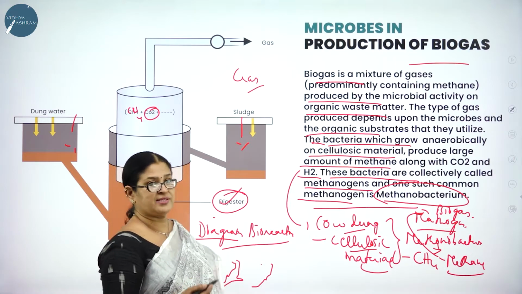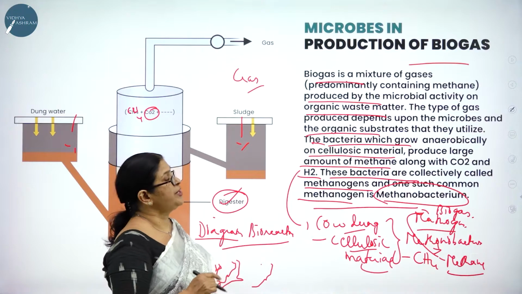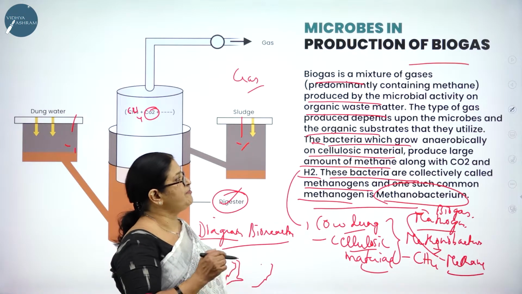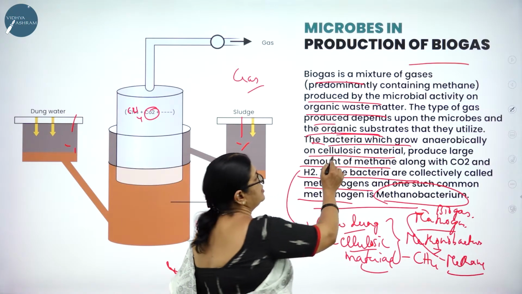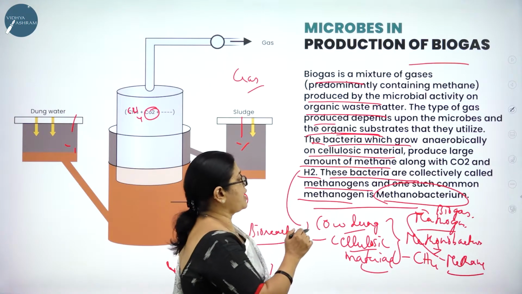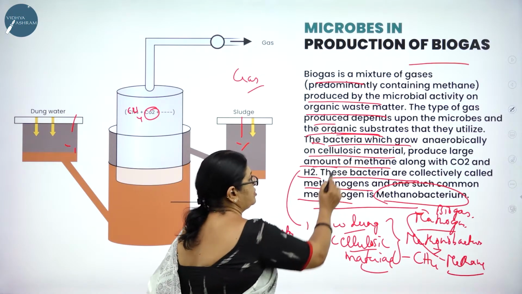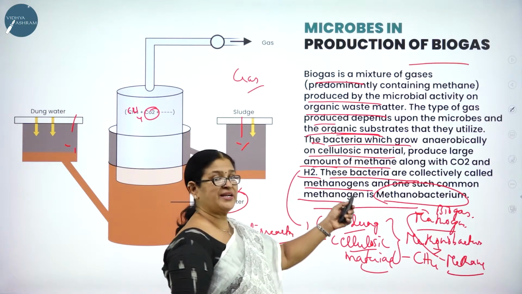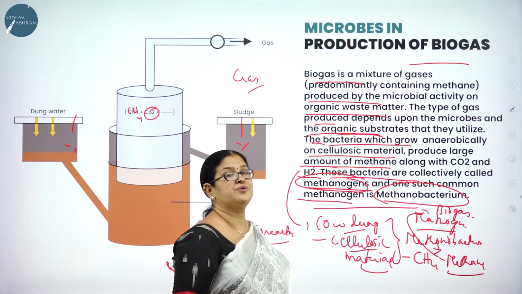Biogas is a mixture of gases predominantly containing methane, produced by the microbial activity on the organic waste matter, and the type of gas depends upon the microbes and the organic substrates that they utilize. The bacteria which grow anaerobically on cellulosic material produce a large amount of methane along with carbon dioxide and hydrogen. These bacteria are collectively called methanogens, the methane producers.